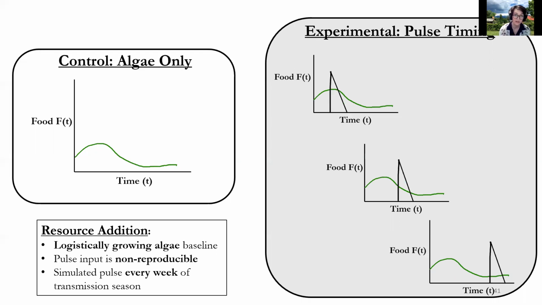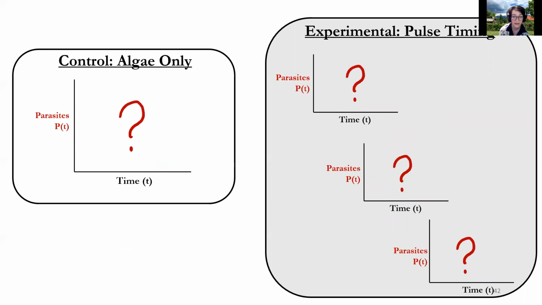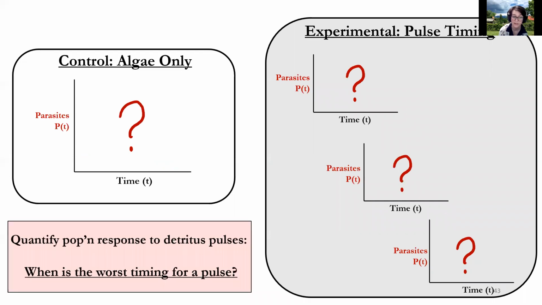And then the pulses themselves occur at a weekly time point in the simulation. So one pulse at week 1, week 2, week 3, and so on and so forth. The resource pulse is non-reproducible, which mimics things like dead plants being dumped into a lake, die-off events, runoff, etc. And then I basically quantify how populations of parasites respond to this, trying to answer the question: when is the worst pulse timing? So here are some of the results that I have so far.